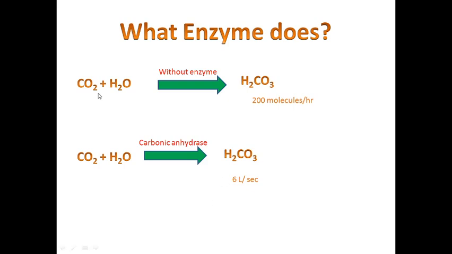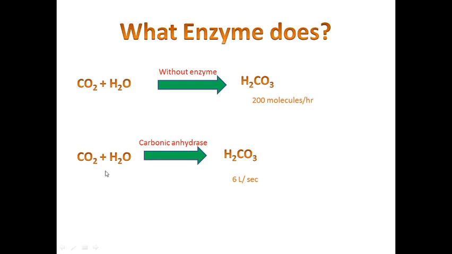So here I have chosen an example. Carbon dioxide plus water combine, and without an enzyme they form carbonic acid, H2CO3. Without an enzyme, 200 molecules of carbonic acid are produced per hour.